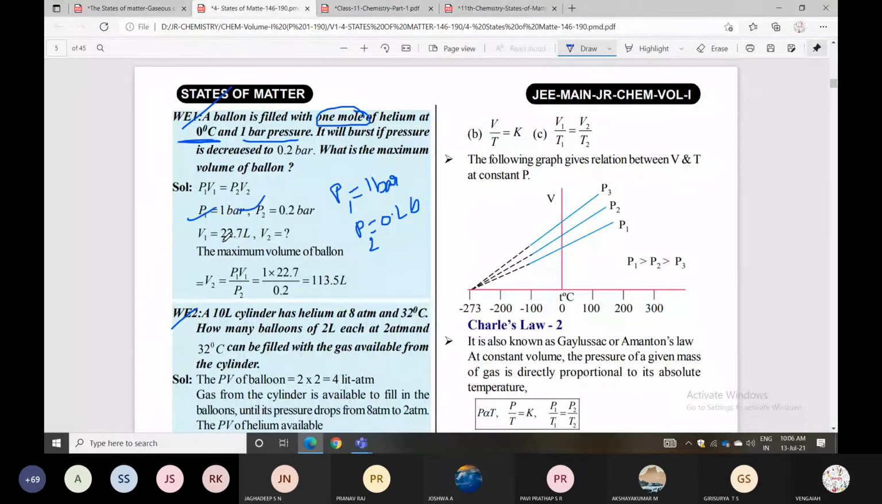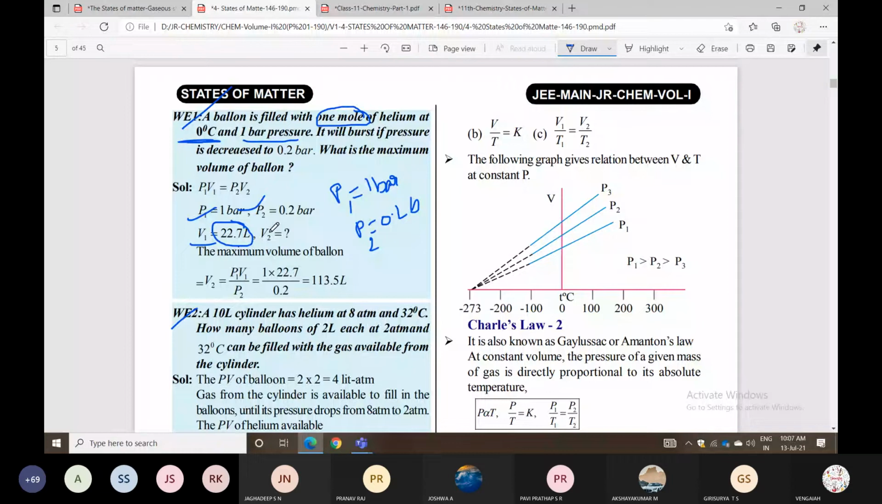According to Boyle's law, P1 V1 equal to P2 V2. So V2 equal to P1 V1 by P2. Then you can get the volume, which is 113.5 liters. So when you decrease the pressure, the volume increases. The maximum volume of the balloon is 113.5 liters. The same model question is given, and the next one also. You can check it.